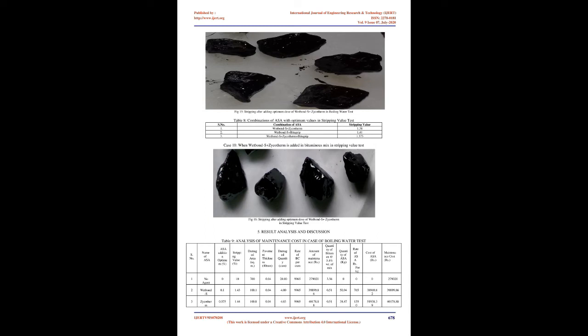3.4 Bitugrip. Bitugrip is the product of Hindustan Coal Pvt. Limited. Hinkle Bitugrip is an amine-based anti-stripping agent that changes interfacial surface tension between bitumen and aggregate, strengthening the bond for long-run durability. 3.5 Wetbond-S.